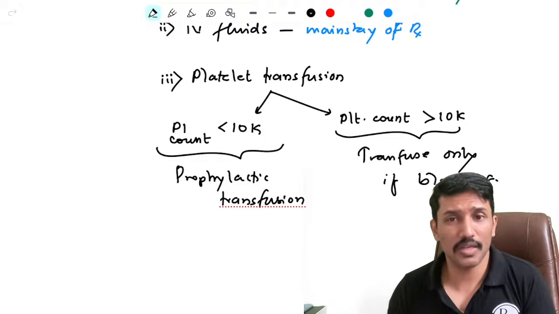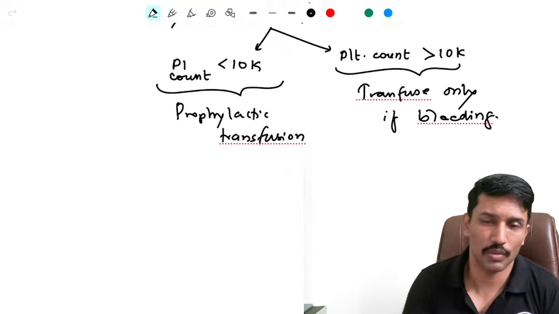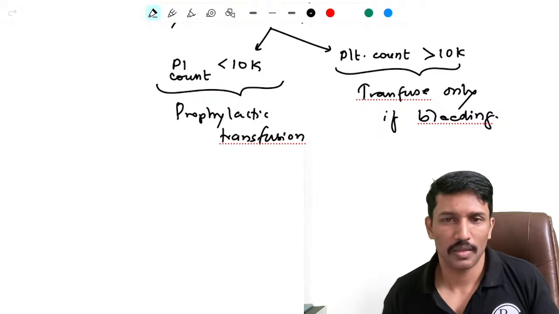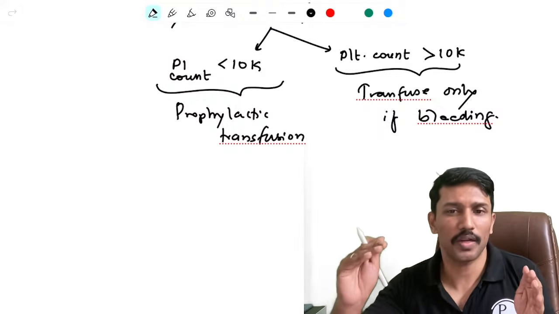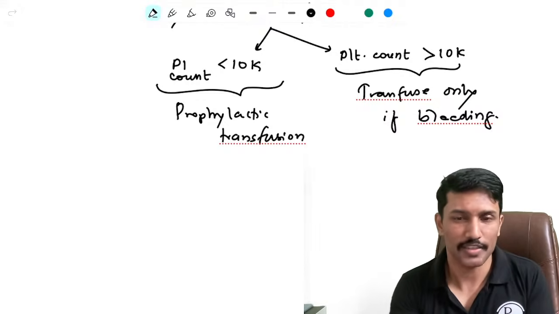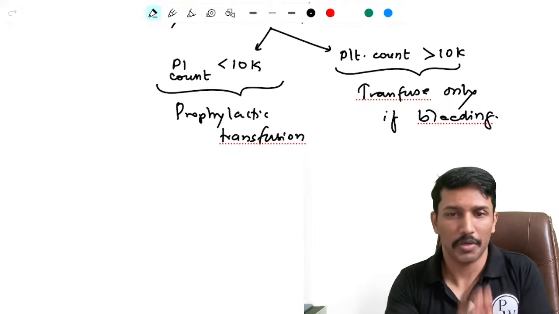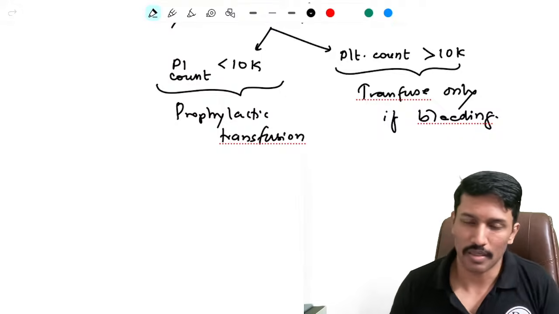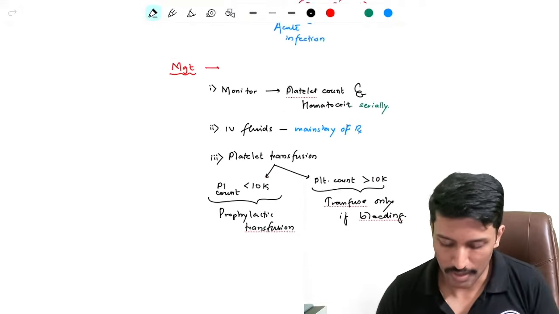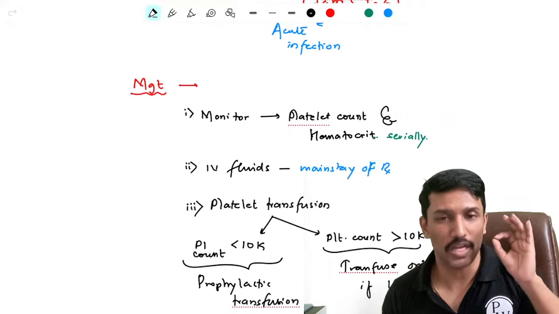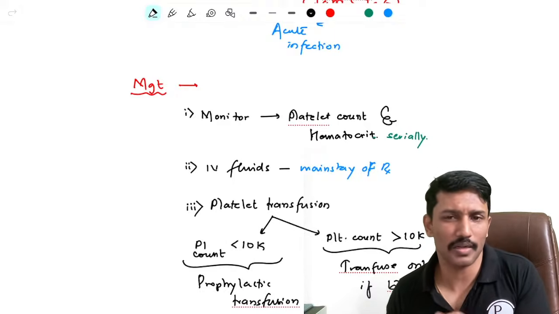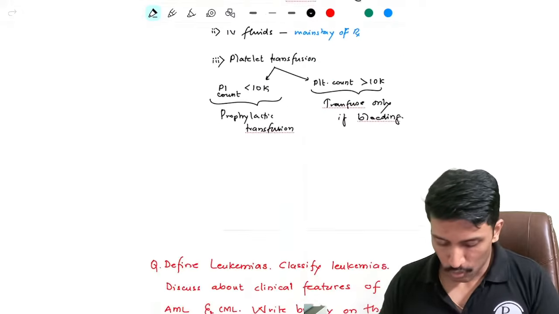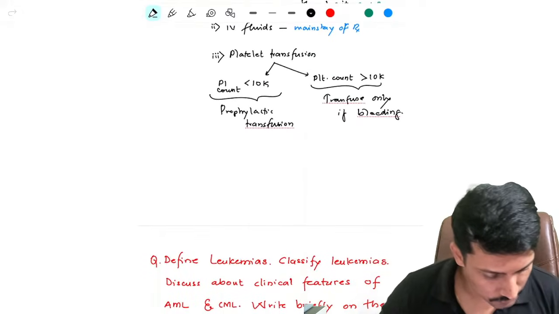And spontaneous bleeding is unlikely to happen when the platelet count is more than 10,000. But if there is trauma or other risk factors, they may be bleeding, transfuse. So the rule is simple. If a patient is bleeding and he has low platelet count, regardless of platelet count, transfuse. But if the patient is not bleeding, then as long as platelet count is more than 10,000, do not consider the transfusion, right? So this is about the dengue. So the dengue management is simple. It's all about IV fluids and platelet transfusion if required. Okay.